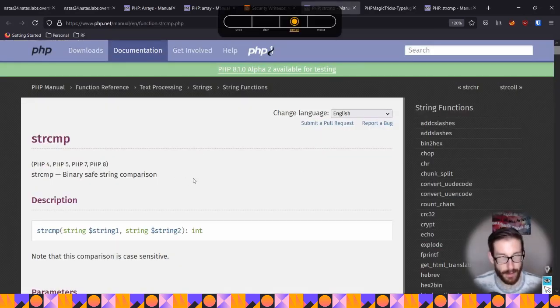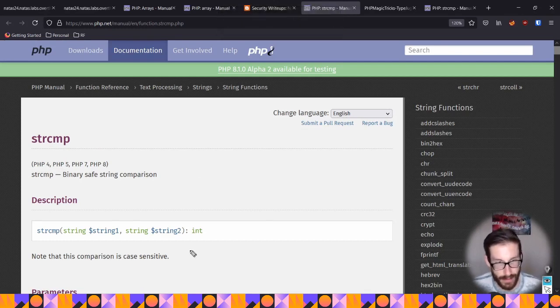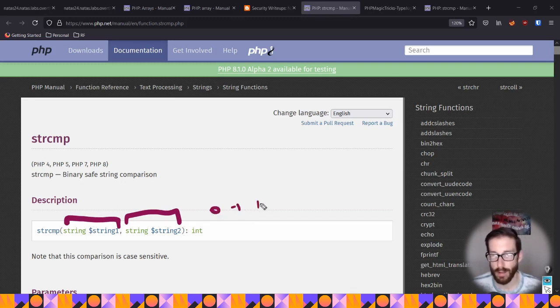Here you can see the gist of what this is doing is comparing two strings, hence the name string comparison. So we're going to compare this string with this string, and if they're equal, then it's 0. If they're not equal, then it's -1, I think, or +1, depending on the comparison that you're doing.